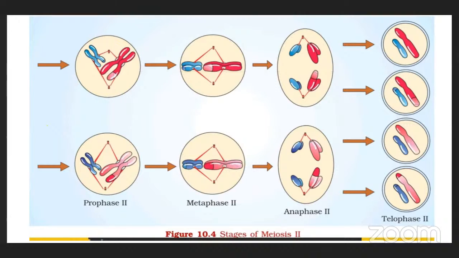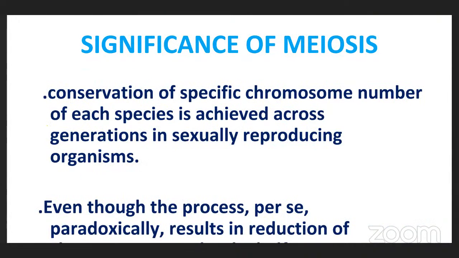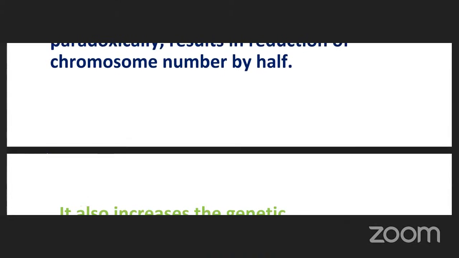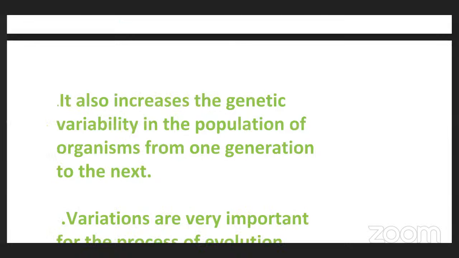Here, diploid cells are present in prophase 2, and at the end of telophase 2, we observe haploid daughter cells. The significance is conservation of the genetic material from the parents to offspring, from one plant to another plant. Daughter plants are similar to the parent plant. So the main thing is reduction of chromosome number. In mitosis, diploid chromosomes are observed in the parent and diploid chromosomes in the daughter cells also. But in meiotic division, a diploid mother cell changes into 4 haploid daughter cells.